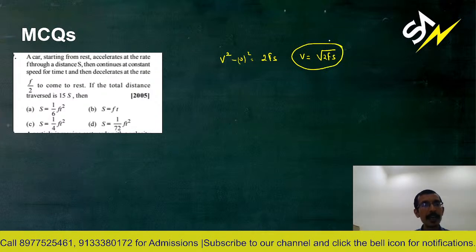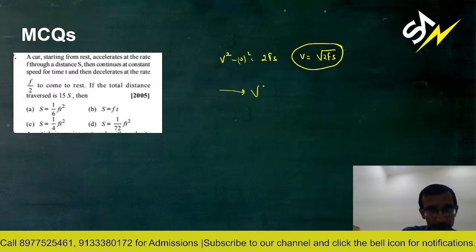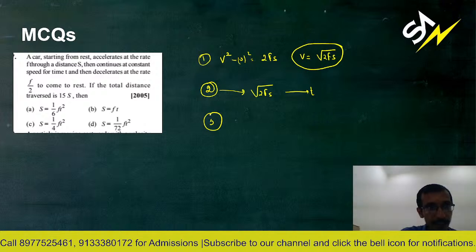And then it moves with this speed, under root 2fs, for time t. This is the second part of the journey. First part is the acceleration part. Second part is the constant speed part. Third part is the retardation part.